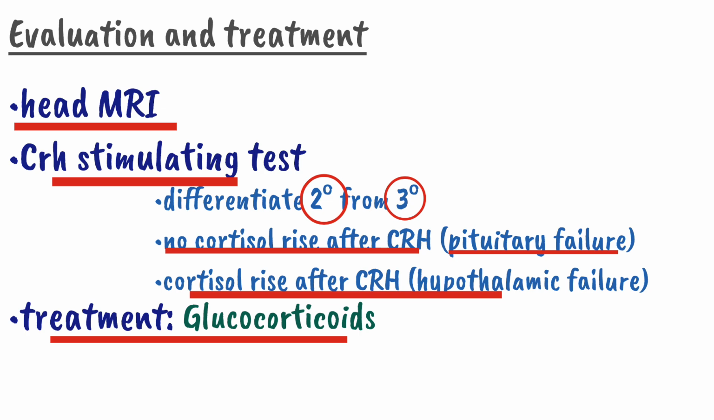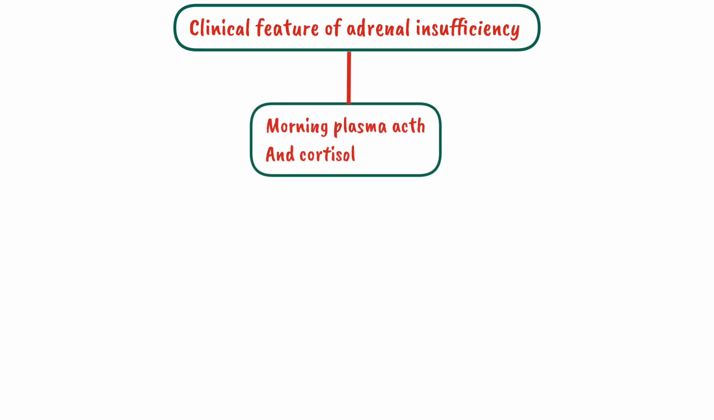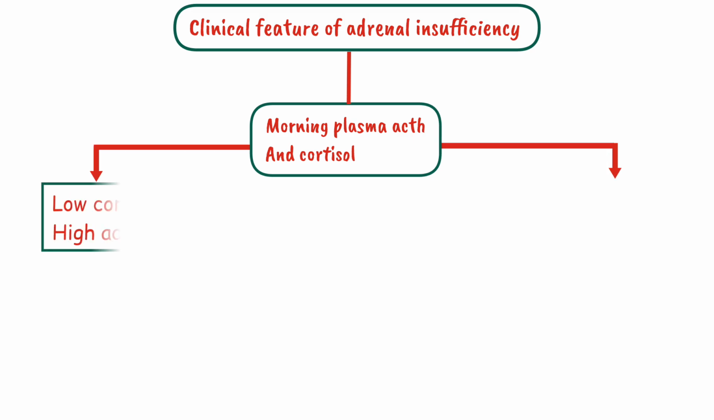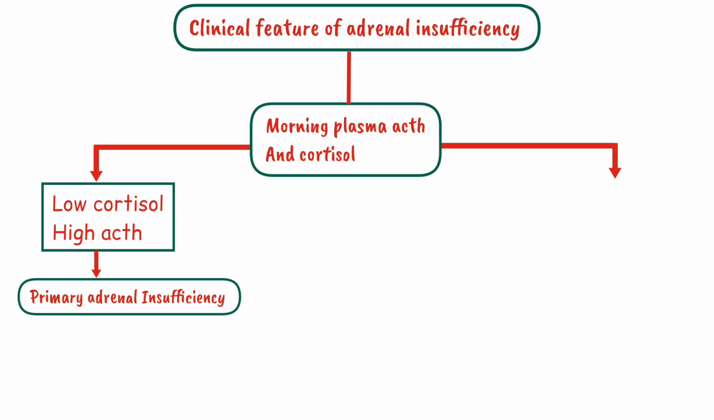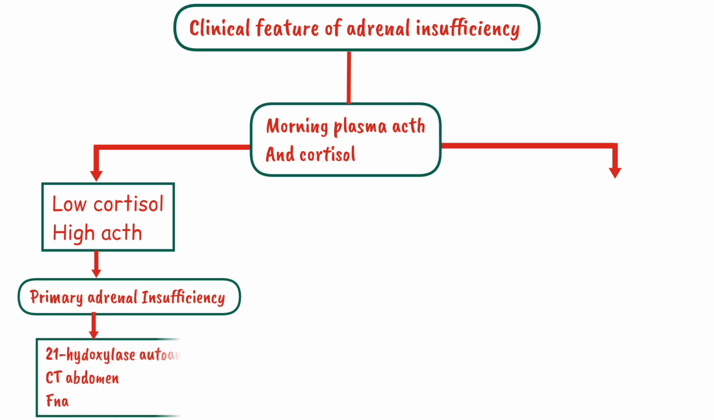It was all about the adrenal insufficiency. Now I will just summarize the workup for adrenal insufficiency, so it will sum up everything which we have discussed up till now. The patient presents with the clinical features of adrenal insufficiency. The first step is to perform the morning plasma ACTH and cortisol. When there is a low cortisol but high ACTH, the patient is suffering from a primary adrenal insufficiency, and to evaluate the primary adrenal insufficiency we perform the 21-hydroxylase autoantibody test, CT abdomen and FNA.